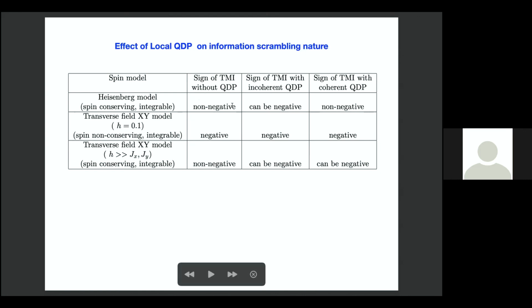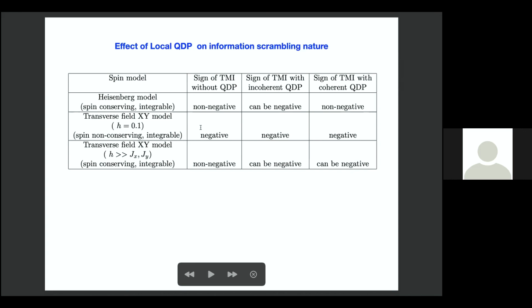So for the Heisenberg model, without QDP it is of course non-negative, and with incoherent QDP it can be negative. With coherent QDP, of course, it is non-negative. For the XY model, without QDP it is negative, incoherent QDP is also negative, and coherent QDP is also negative.